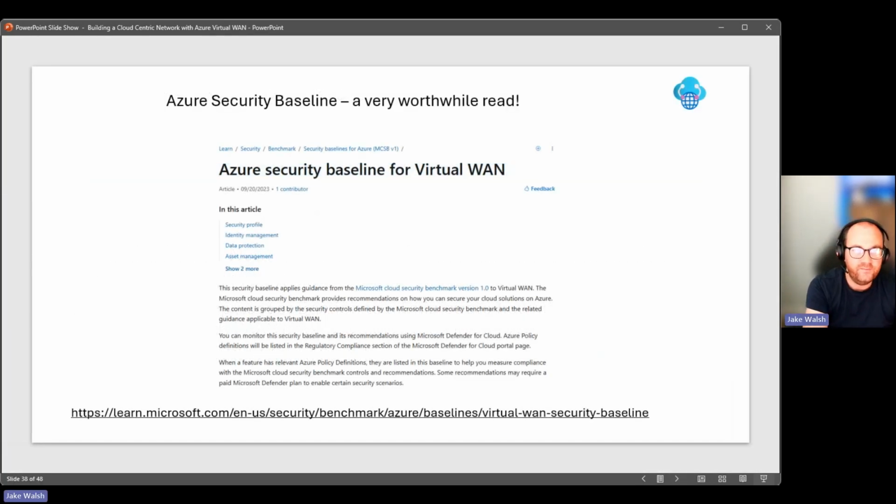Also, I talked about a security baseline. So again, this is well worth a read. The Azure Security Baseline provides some Azure Policy guidance, that sort of stuff, but it's well worth a read if you're looking at increasing the security, understanding those baselines, and just in general want to focus more on the security for your deployment. Anyone deploying this in production, I would absolutely recommend that you read that security baseline just to understand what it is, what it means, and how you can improve that security aspect of your environment.